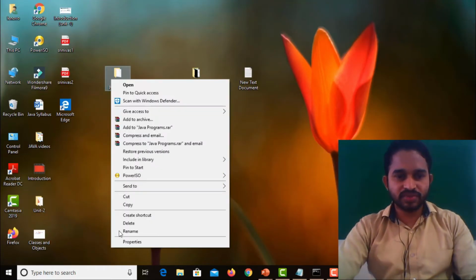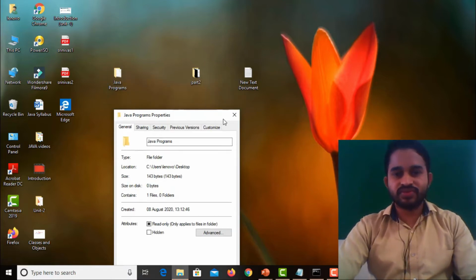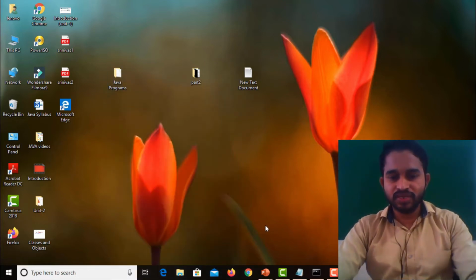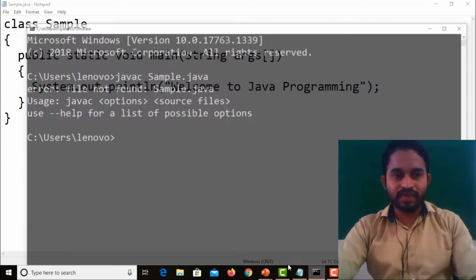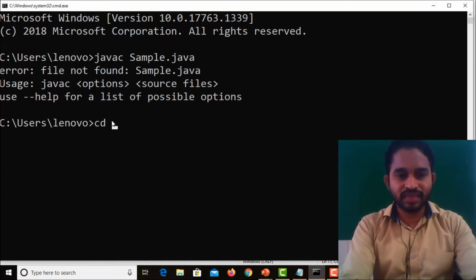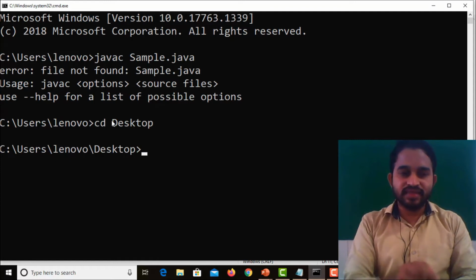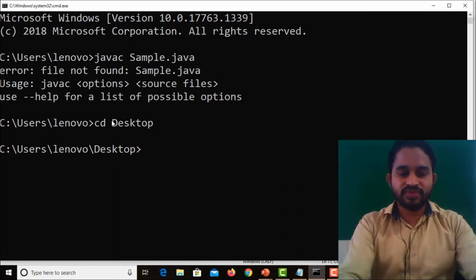So what is the location of these Java programs? C Users Lenovo Desktop. In the desktop we have one more folder, Java programs. So we have to move into that particular location. That is the reason I am giving the execution in detail. How to move to that location? CD desktop. So we move to the desktop location. But within the desktop, again, where our program is saved is Java programs. So CD Java programs.